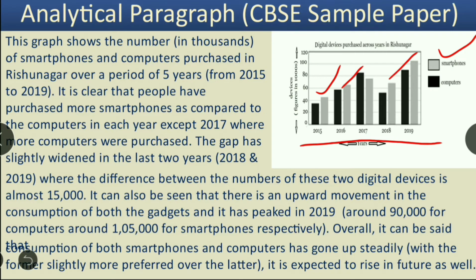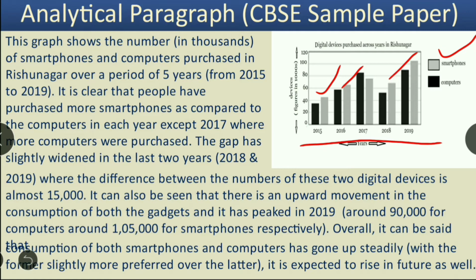So this is a clear trend that use of these 2 gadgets or devices is increasing over the years. Secondly, we can see that this particular gray bar is higher than the black one in each year except the year 2017. That means we can safely conclude that there are more users for smartphones as compared to computers in almost every year except 2017.